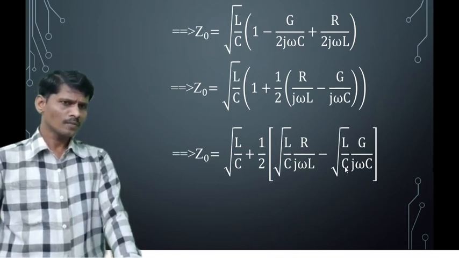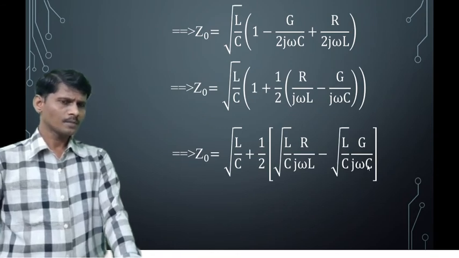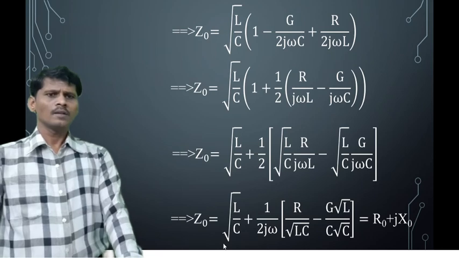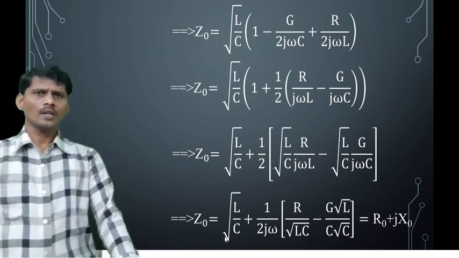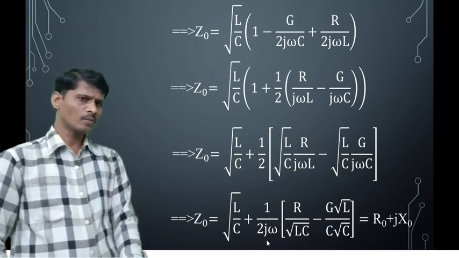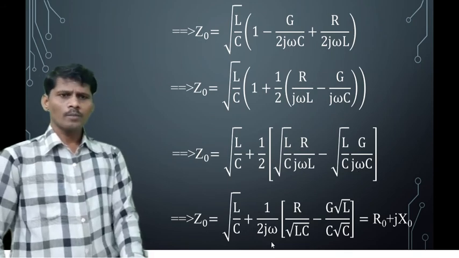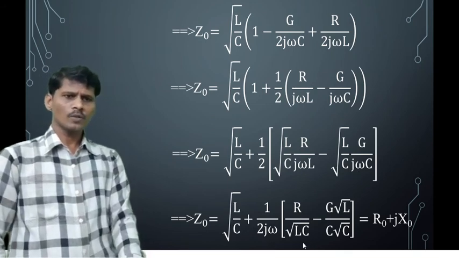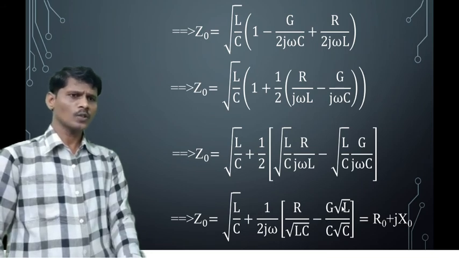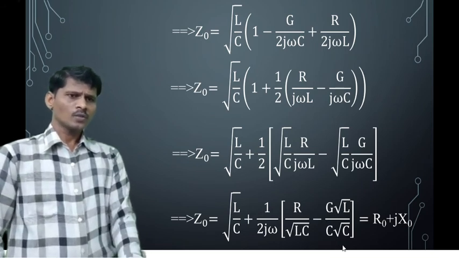And here also, C is square root of C into square root of C. Therefore, Z0 is equal to square root of L by C plus 1 by 2j omega. In both the terms, j omega is also common. Take the common 1 by 2j omega into R by square root of LC minus G square root of L by C square root of C.